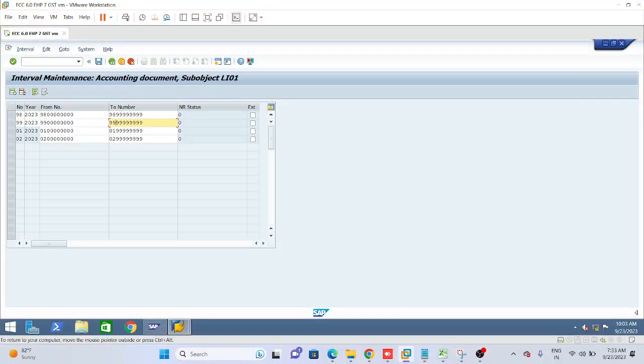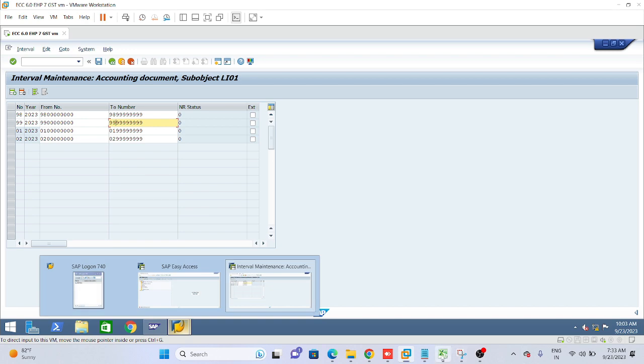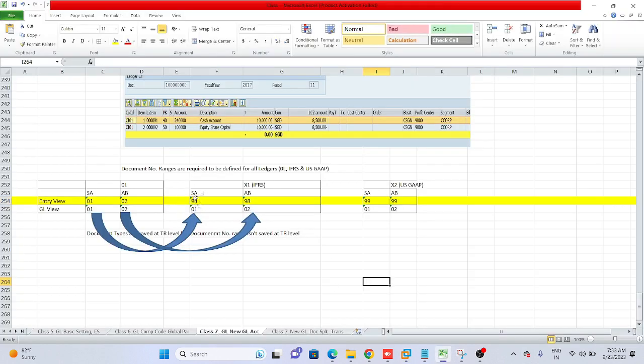This is also entry view only, no? Yes, this is entry view only, for IFRS. Yes, for IFRS, and for US GAAP also. Okay. 98 is for IFRS, 99 is for US GAAP.